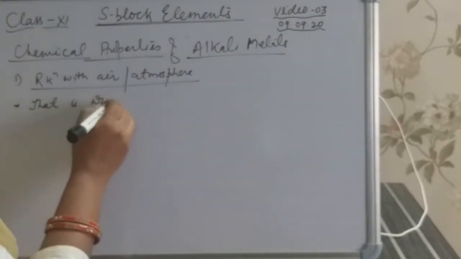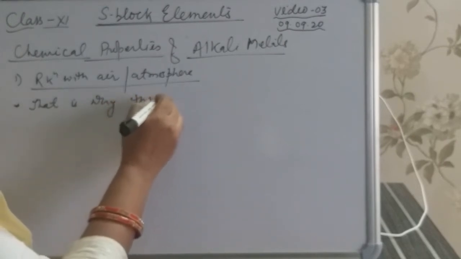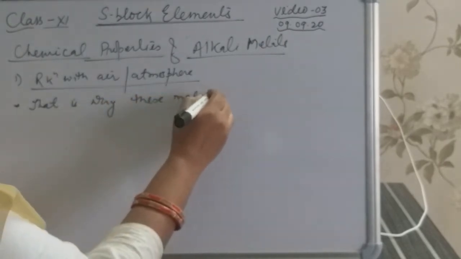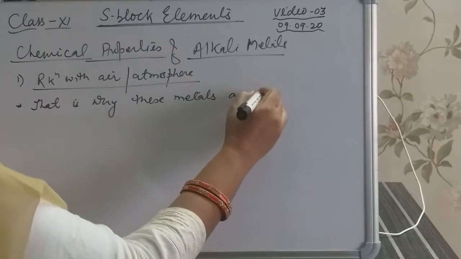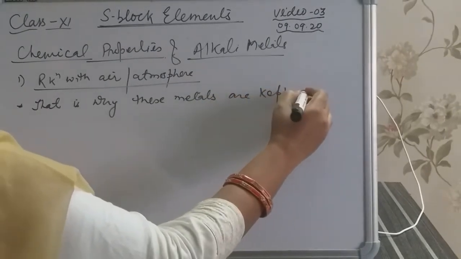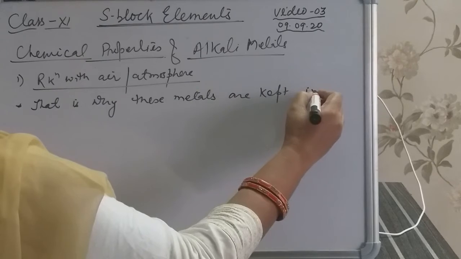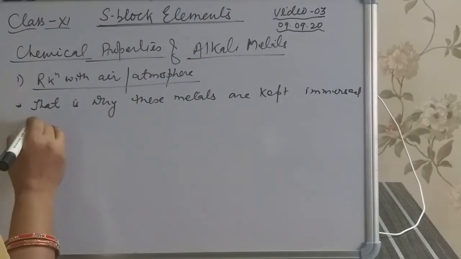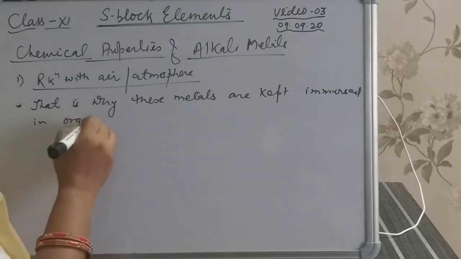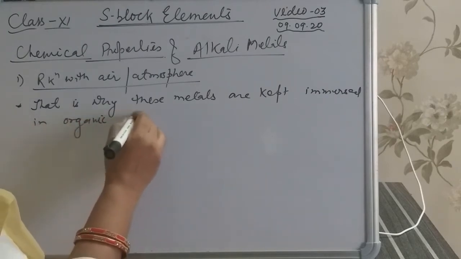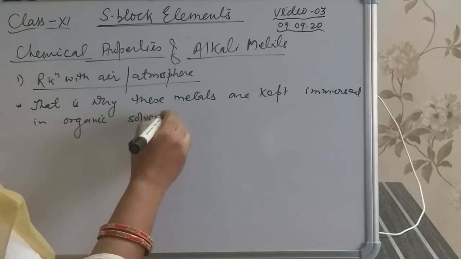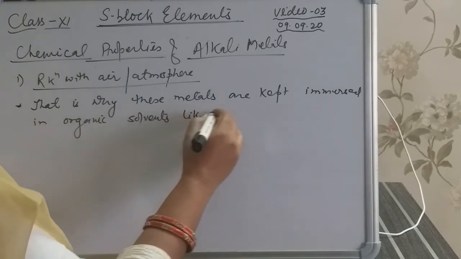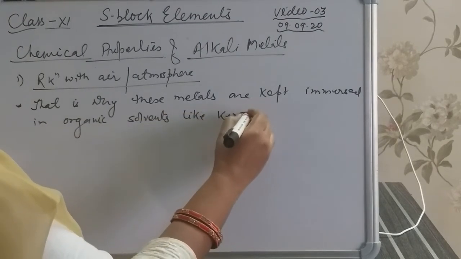That's why these metals are kept immersed in organic solvents like kerosene.